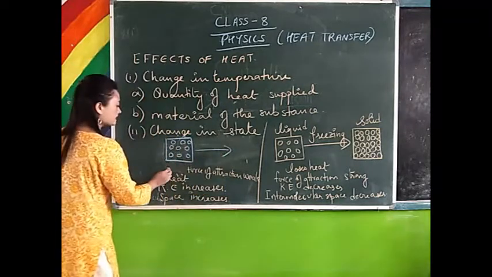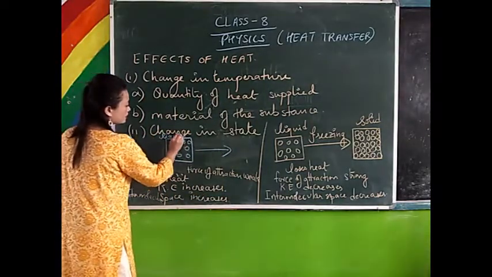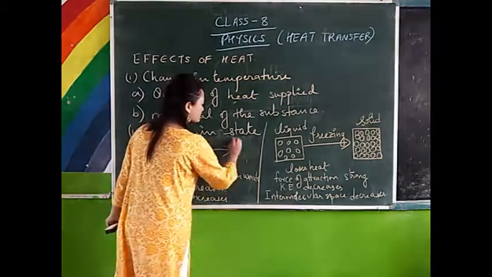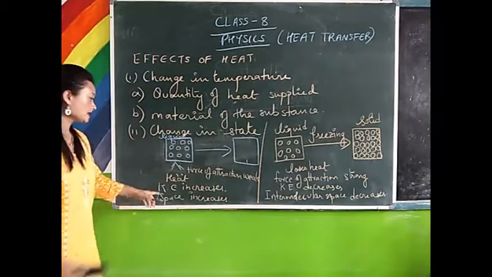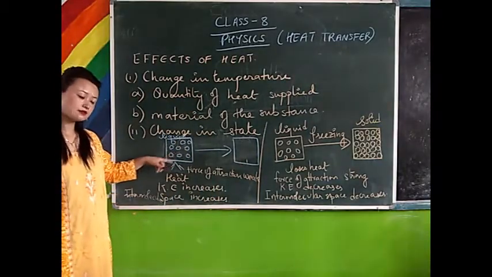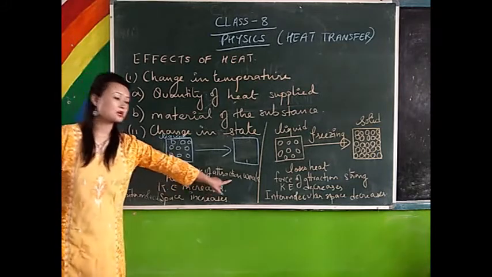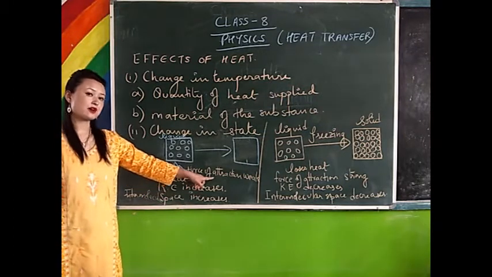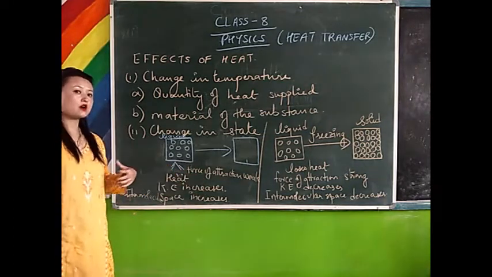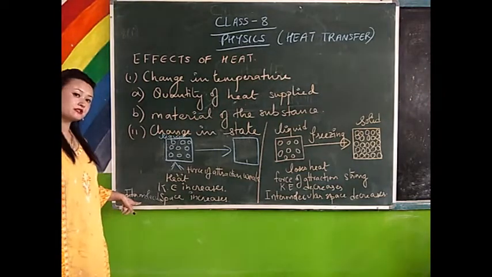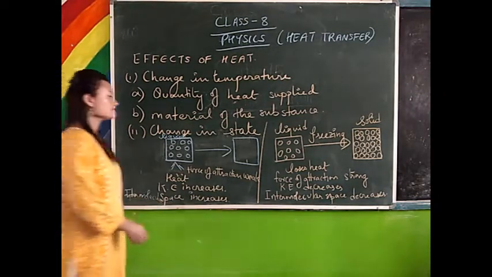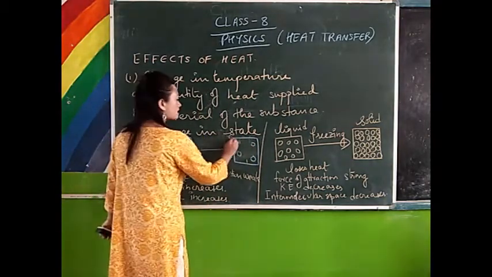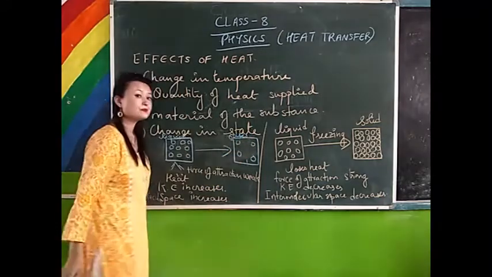Now when liquid gains heat, as I told you, the kinetic energy of the particles increases, force of attraction between the particles becomes weak, and the intermolecular space increases. When the force of attraction becomes weak, the particles tend to move away from each other, which increases the intermolecular space. And thus the particles become very much free to move, which means liquid has changed to gas.